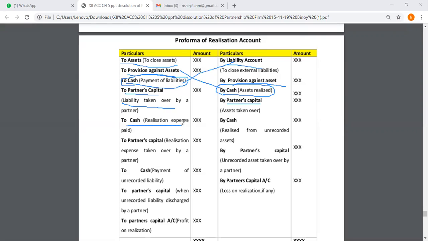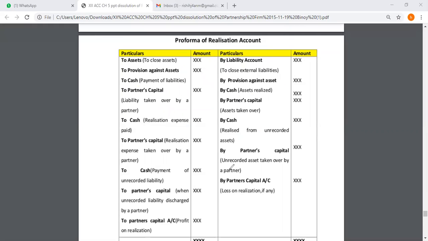Now realization expenses, cash from unrecorded assets, cash paid to unrecorded liability. All these things should be recorded in an alternative manner. Once we have listed the liability, the amount paid for the liability should be on the opposite side. In the same way, once we have listed the asset, the amount that is realized should be written on the credit side.